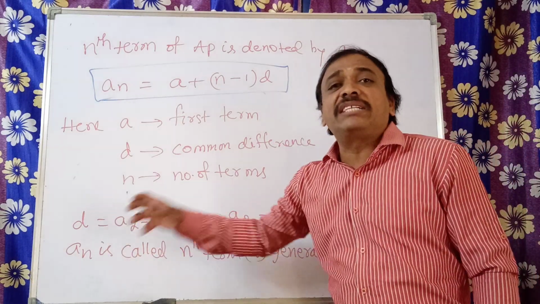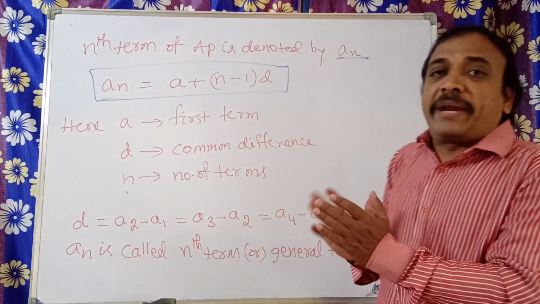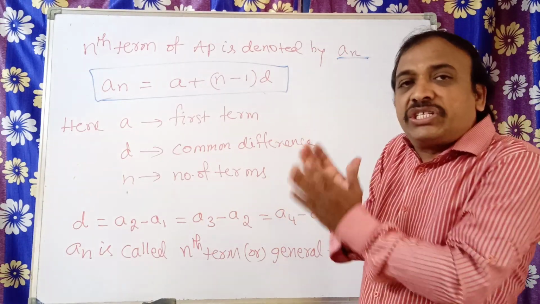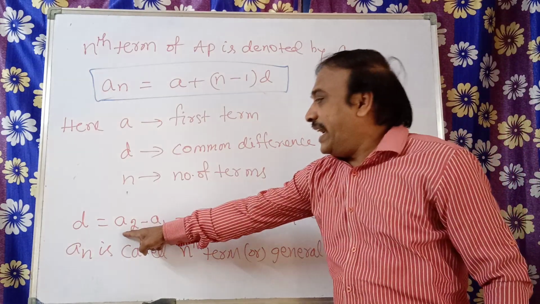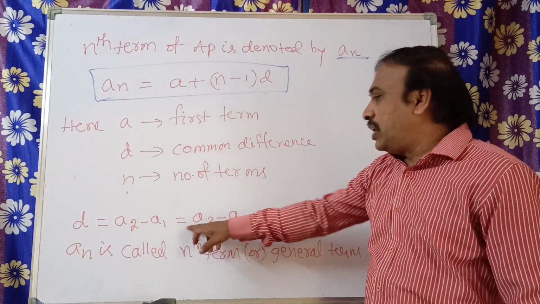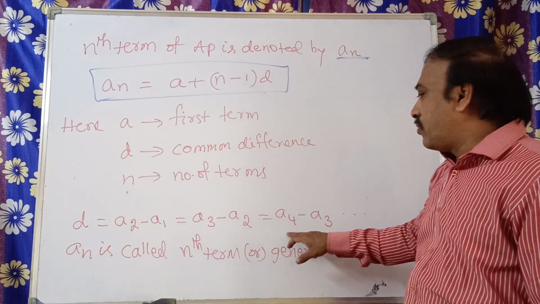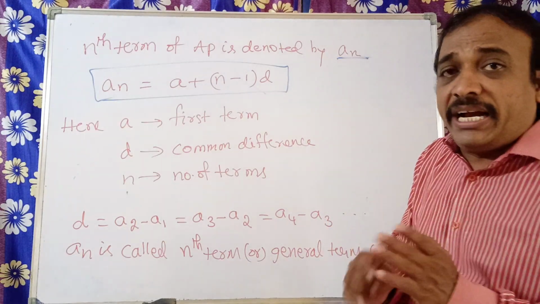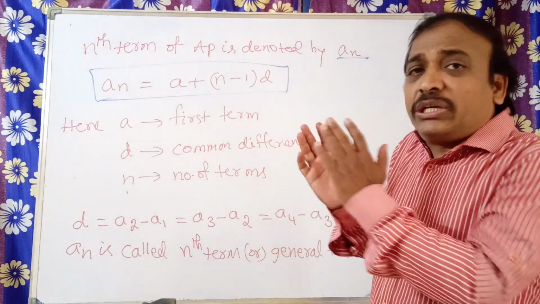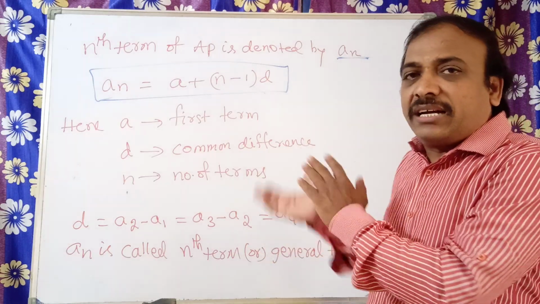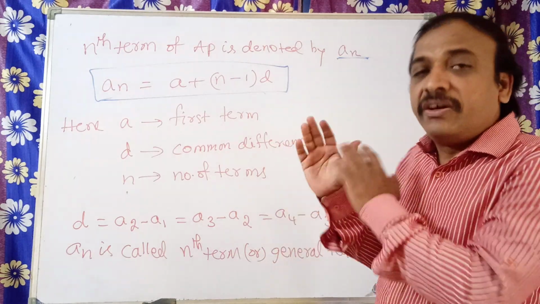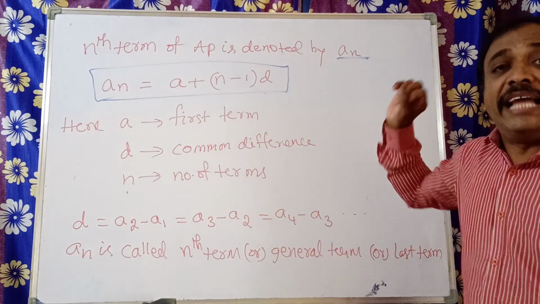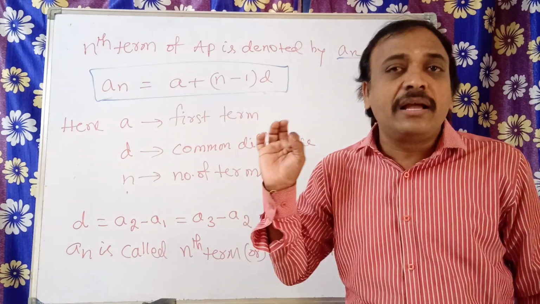And D, the common difference, how do we obtain it? I said we have to subtract the first term from the following term. That means A2 minus A1, which is equal to A3 minus A2, which will be equal to A4 minus A3, and so on. So the common difference is what you get when you subtract any two successive terms: second minus first, third minus second, fourth minus third, fifth minus fourth. All these differences must be the same. Then only we say that it is an arithmetic progression.